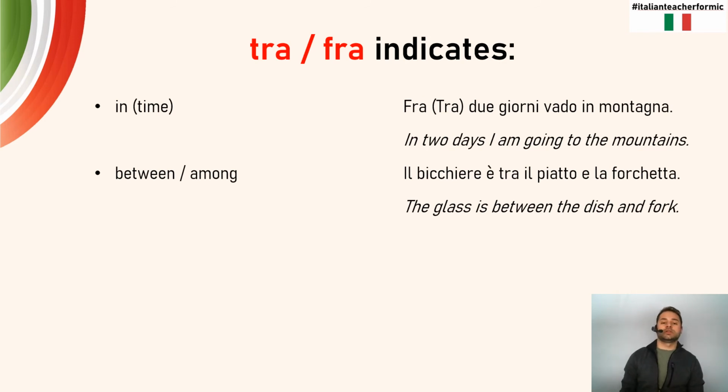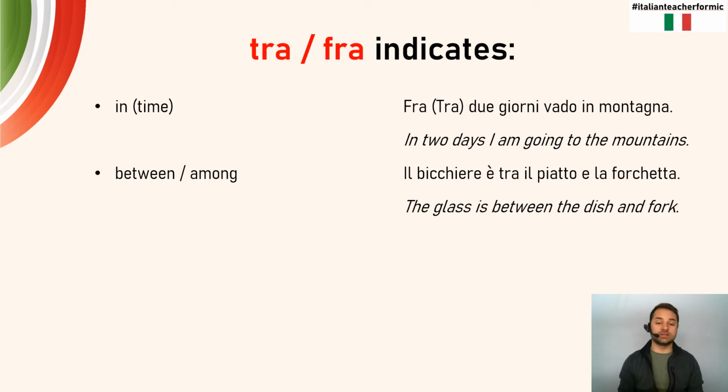Tra, fra. The last two, again, are interchangeable, so you can use whichever one you would want. In this first example, within, when it comes to time or an amount of time, I do put tra in parentheses just to give you that other idea that I could say fra due giorni vado in montagna, or tra due giorni vado in montagna. Either one, interchangeable. Now for the second example, I only picked tra just because. But that other indication could be if I'm saying between or among, in this idea of a physical location between two things: il bicchiere è tra il piatto e la forchetta.